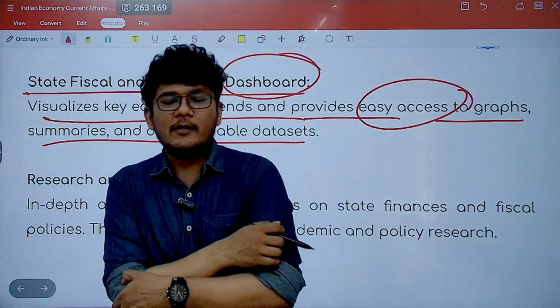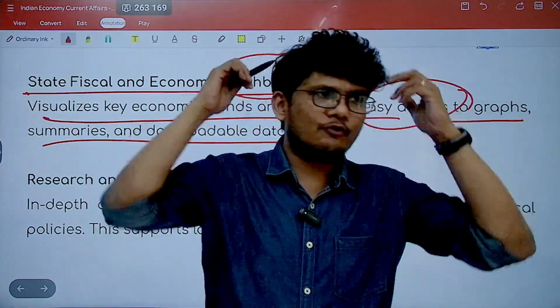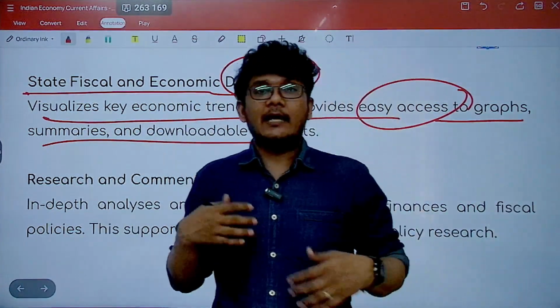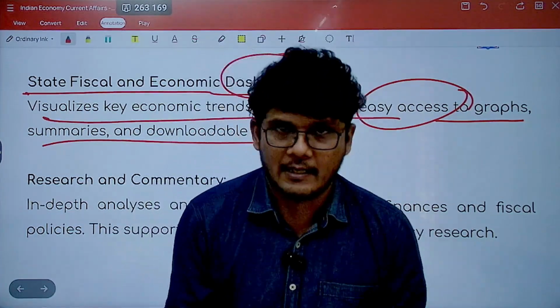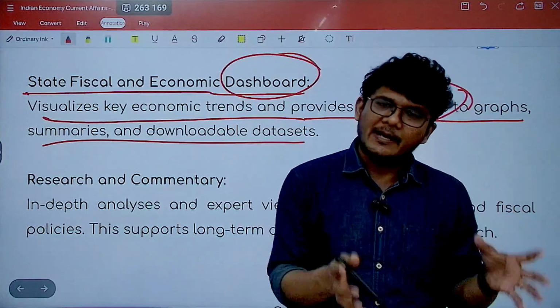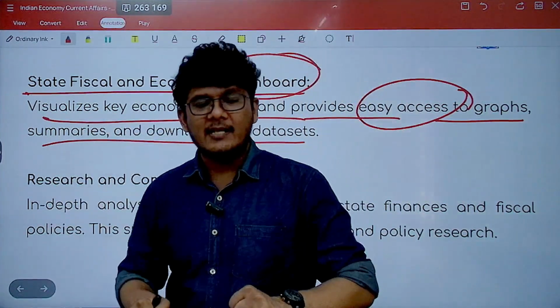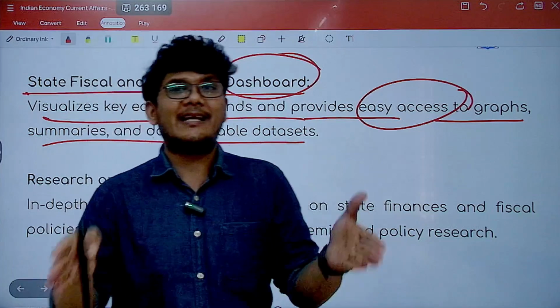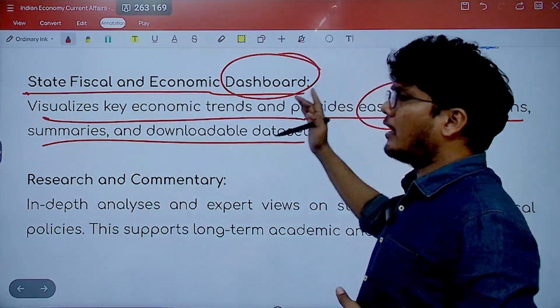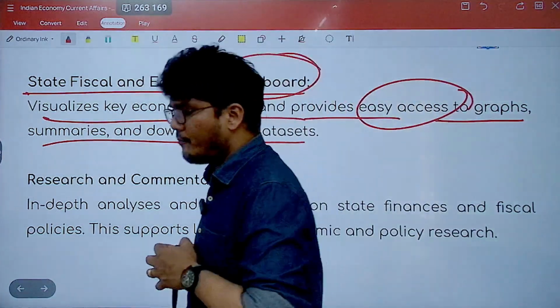Why is this important? Because each state will have so much data of various things, and they would have represented it in different manners, different charts, different pie charts, different tables, etc. So this compiles and reproduces it in a summary-like dashboard, wherein it will convert the data into a simple or linear kind of method.